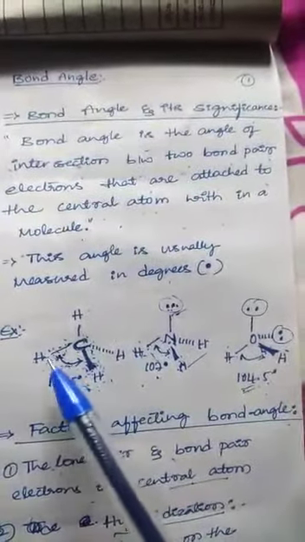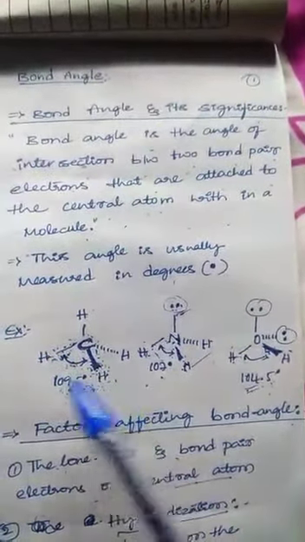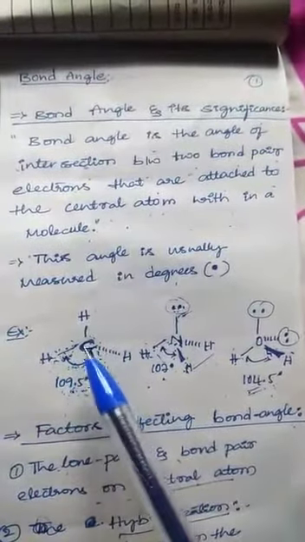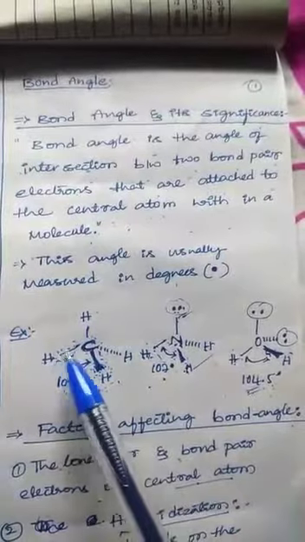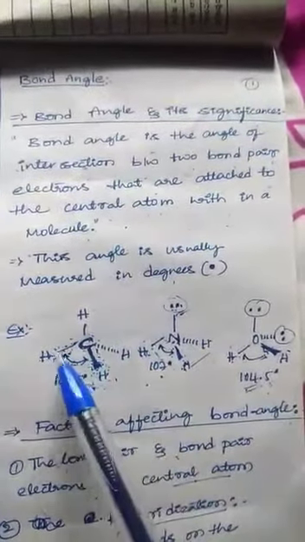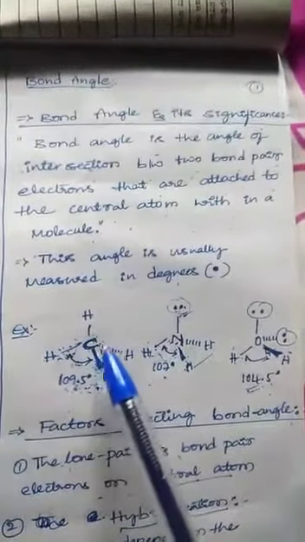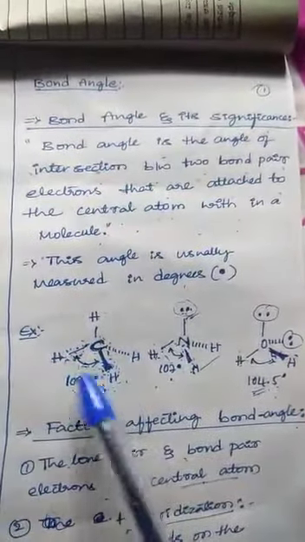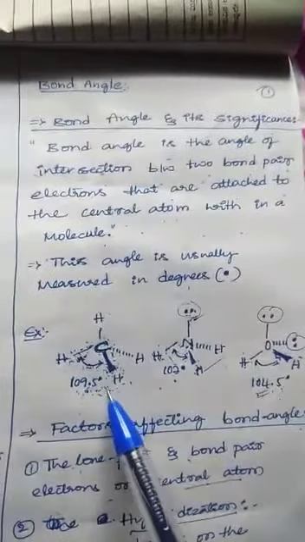So look here, the bond angle is the angle of intersection between two bond pairs of electrons attached to the central atom. So we are going to measure the bond angle between these two bond pairs. In the case of methane, the bond angle between two hydrogens is 109.5 degrees.